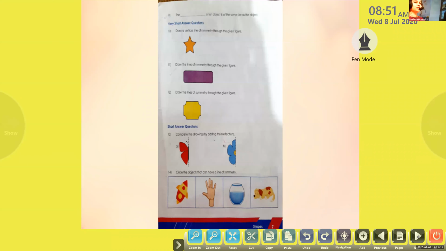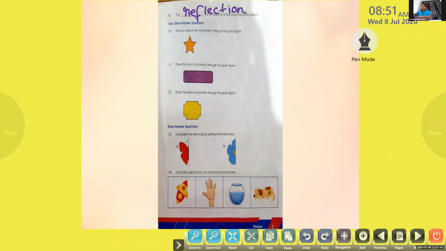Reflection. Very good. Who said that? Izan. Yes. When we were in the beginning, we were revising what is reflection. When we look into a mirror, we will see the image same like the object. That is called reflection. Okay, children, look at the spelling and write reflection.